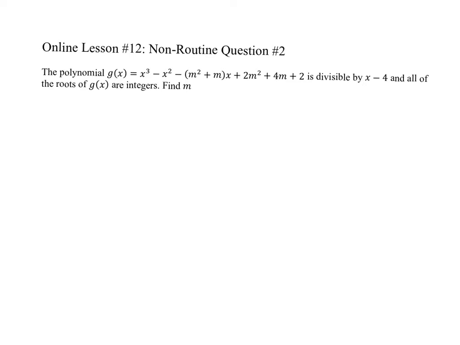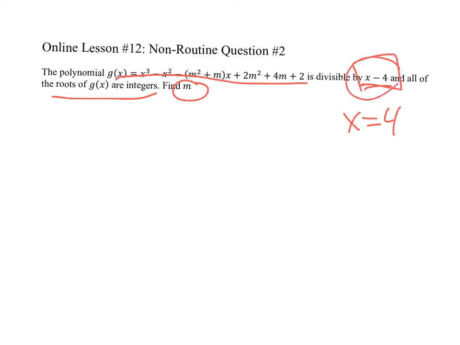So we have a polynomial, it's listed right here, and it's divisible by x minus 4, and we want all of the roots to be integers, and then we're looking for m. Well, since I know that it's divisible by x minus 4, I know then 4 is going to be divided into it, meaning that x minus 4 is a factor. So using the factor theorem, I'm going to plug 4 into x.